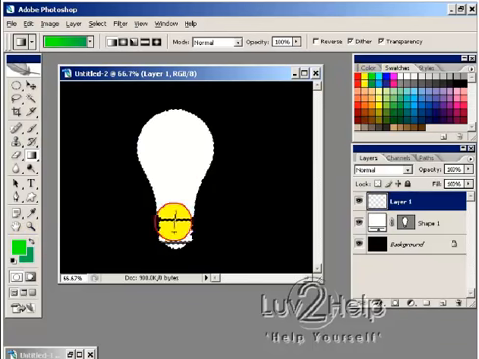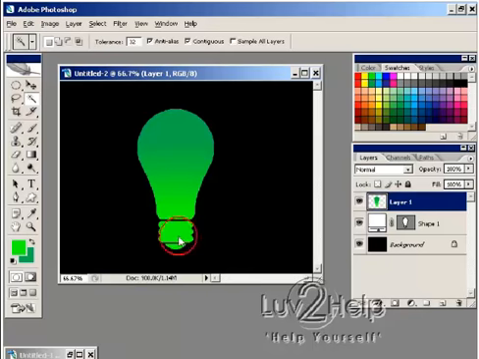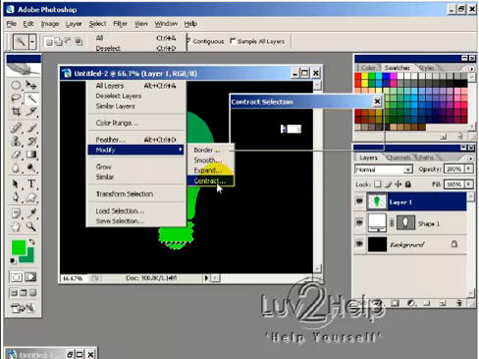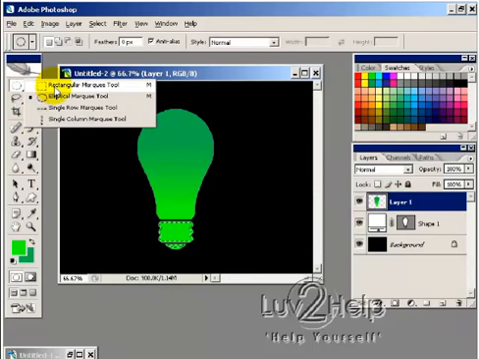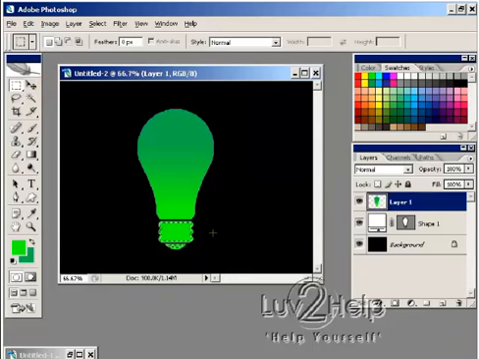and then draw a gradient just like that. Now what we want to do is, using the magic wand tool, we're just going to select this section, and whilst holding shift, select that section also, and then going to select, modify, contract, and we're going to select by 3 pixels. And then using our rectangular marquee tool, whilst holding Alt, just drag a small section across here and another small section across there, just to deselect it, maybe a little more.